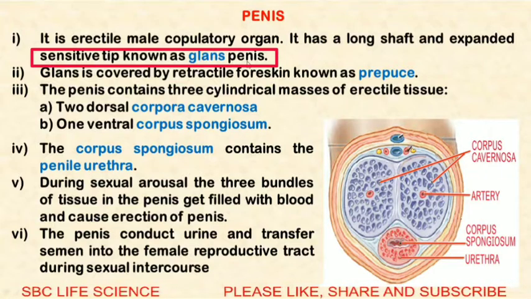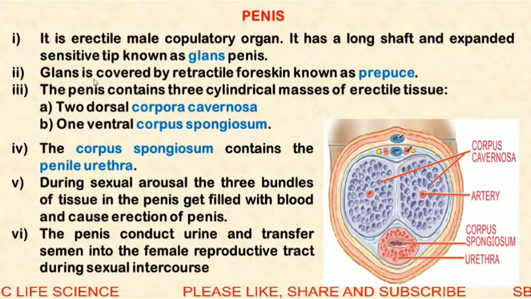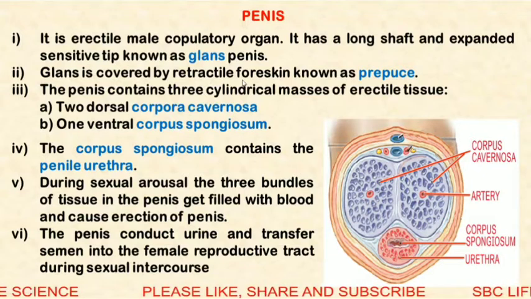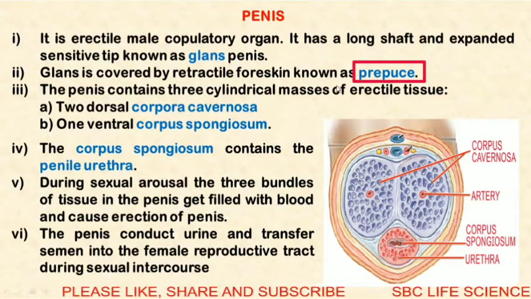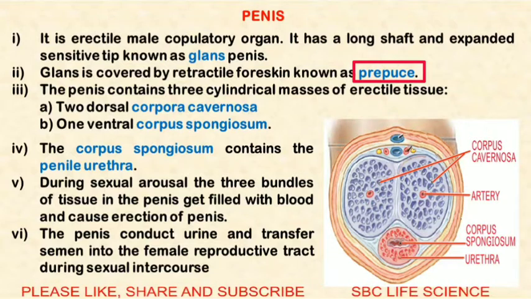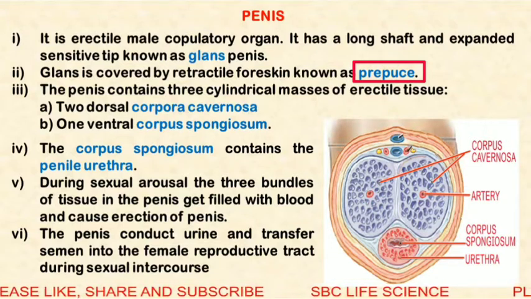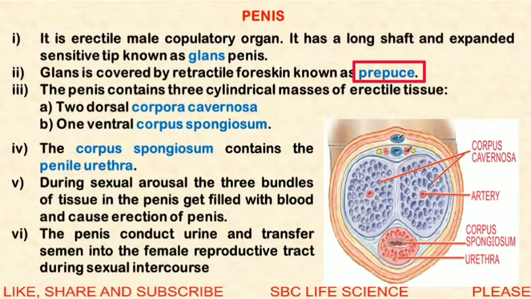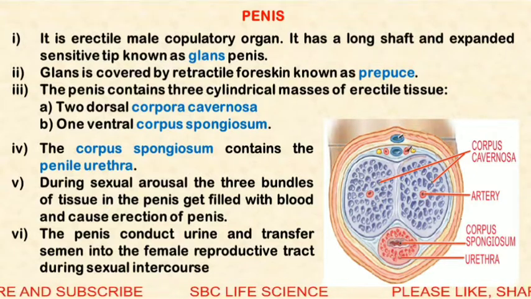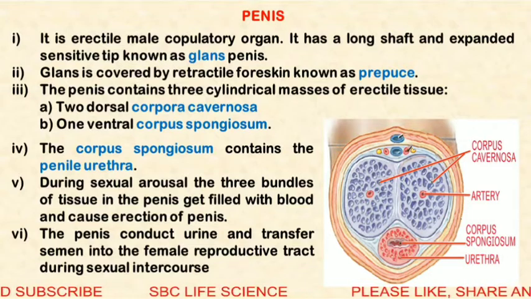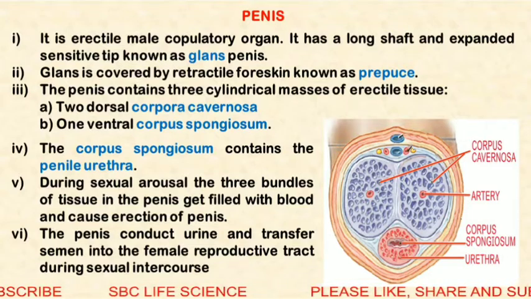The tip of the penis is called the glans. The glans is covered by a retractile foreskin known as the prepuce. So there is a piece of skin present all over the glans, and that skin is known as the prepuce. In cross section of the penis, we can see that some erectile tissues are present.